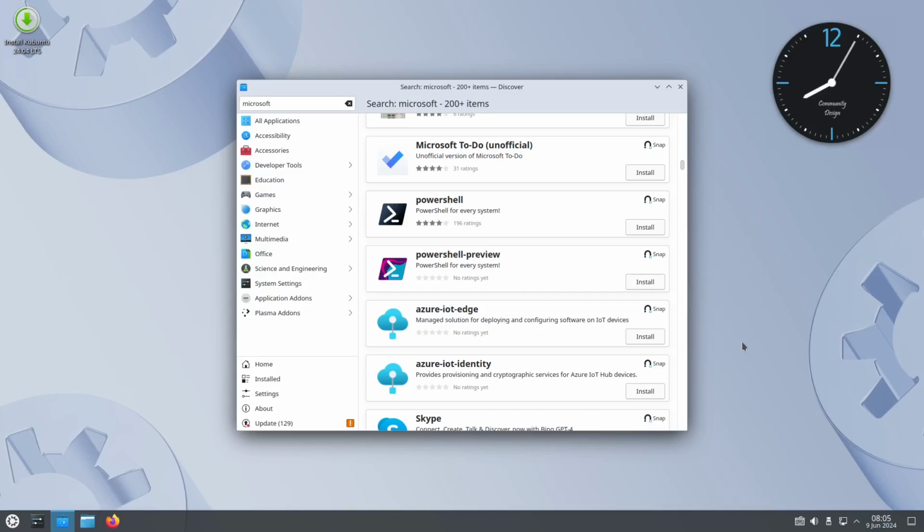We call it right here Azure, Internet of Things, Edge. See, there you have it.